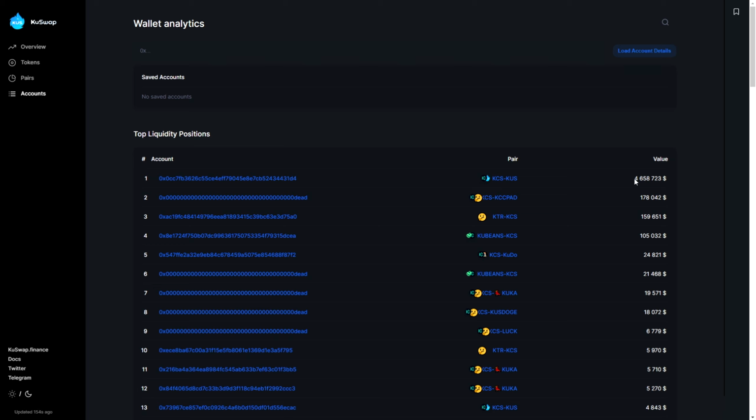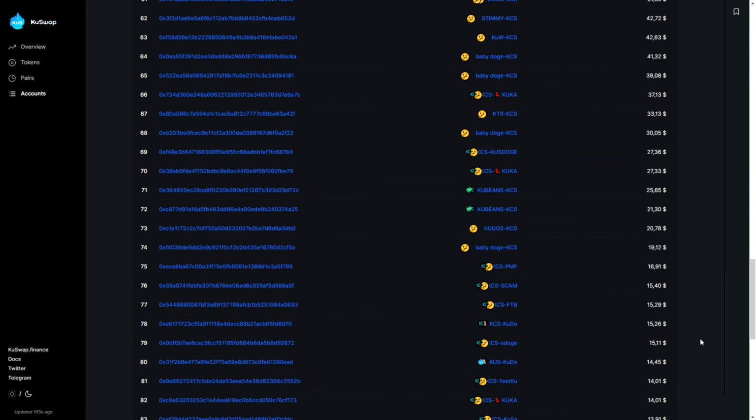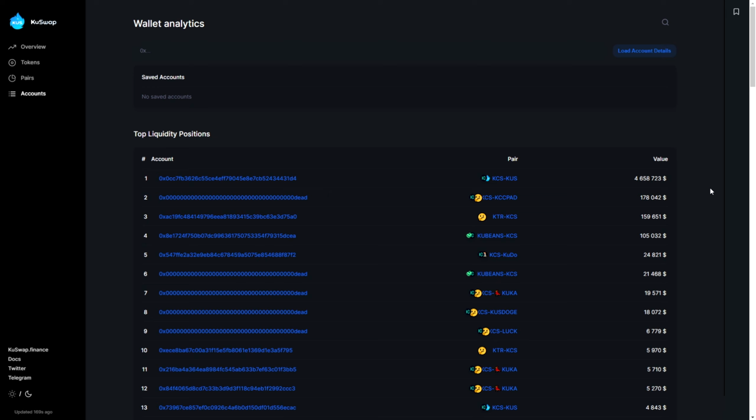Here we can see tokens, we can see pairs, we can see accounts, top liquidity positions. So someone is at 4.5 mil. I don't know, this is maybe the creator, I don't know, guys. So here are all the people who added liquidity on this swap.